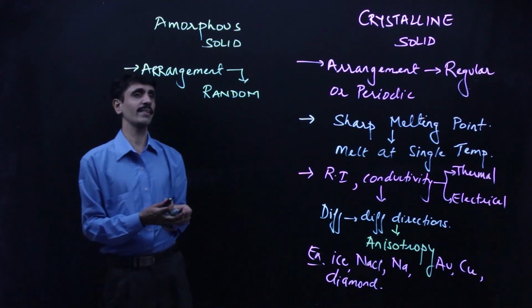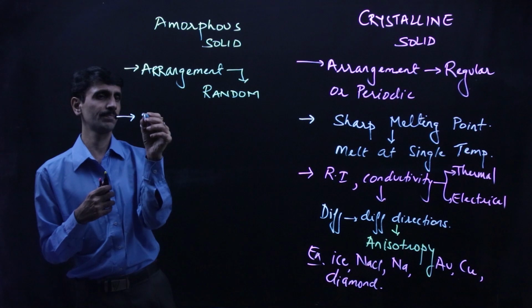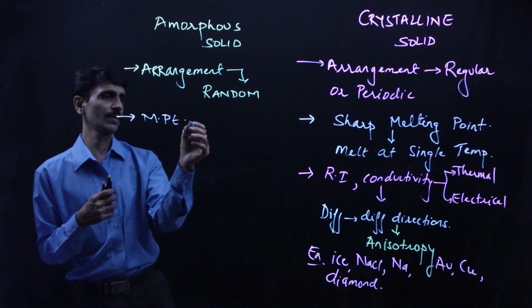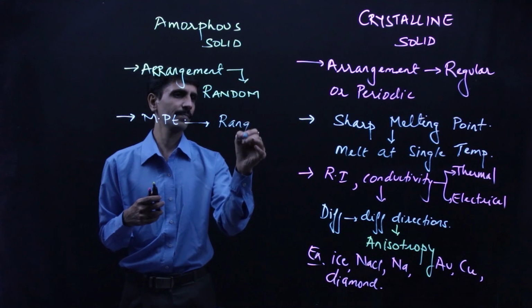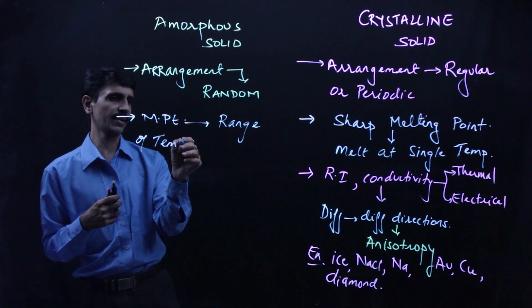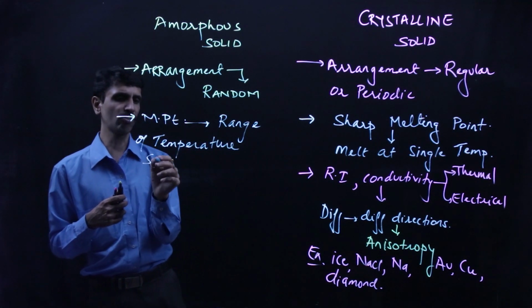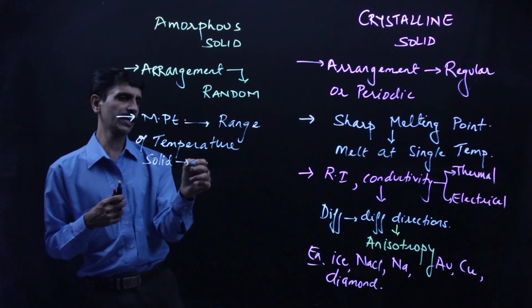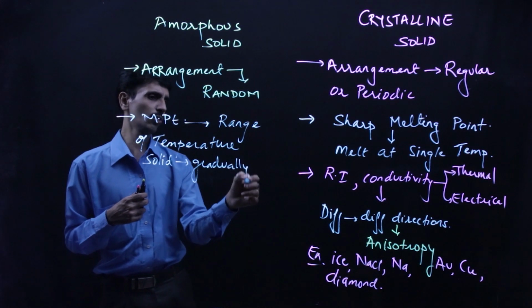So what do we say over here? As far as the melting point is concerned, they have got a range of temperature. We can say it is a range of temperature. In other words, we say that the solid gradually gets converted into liquid.